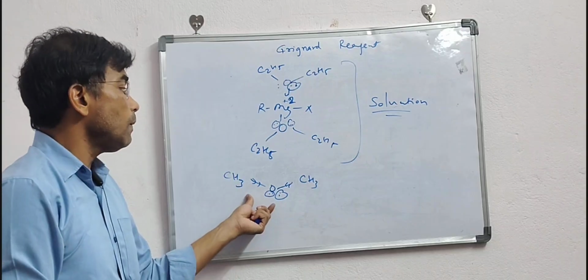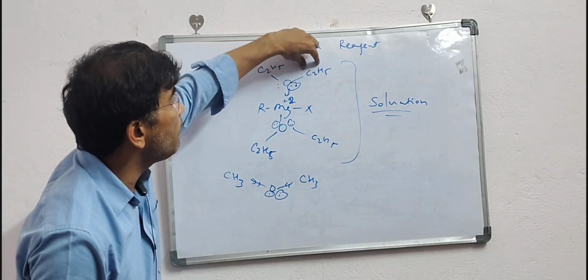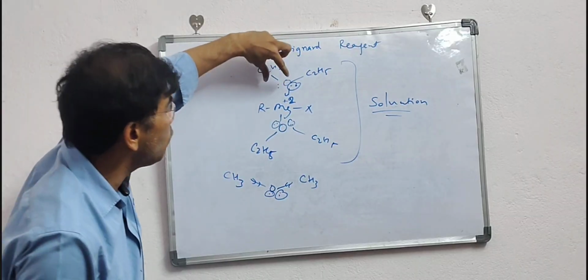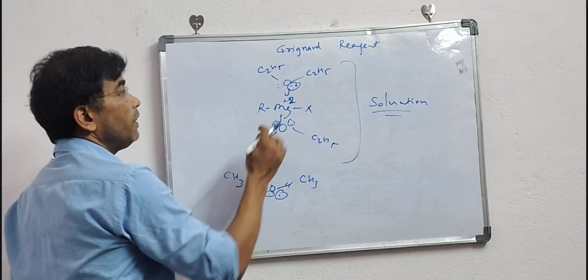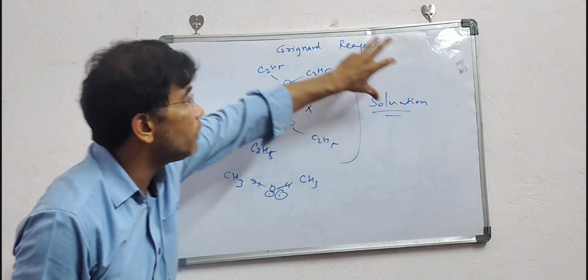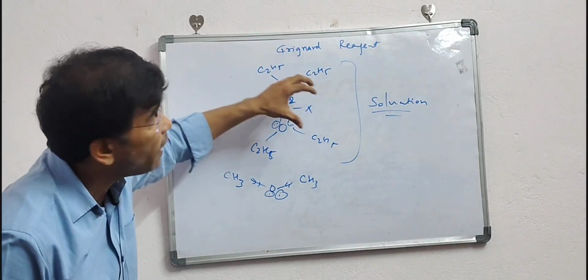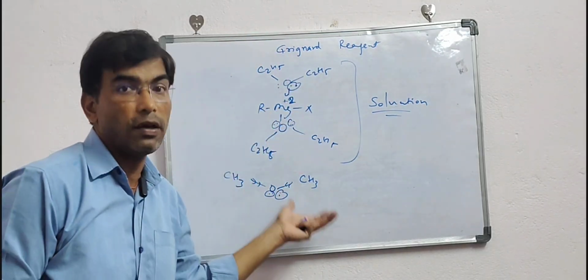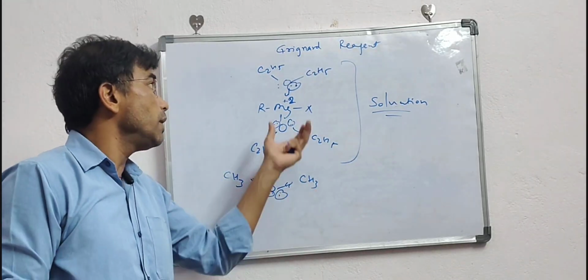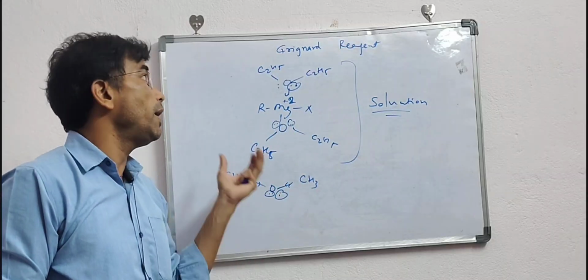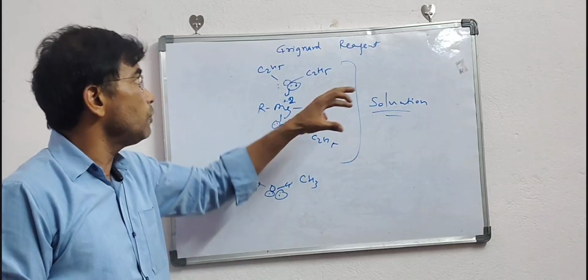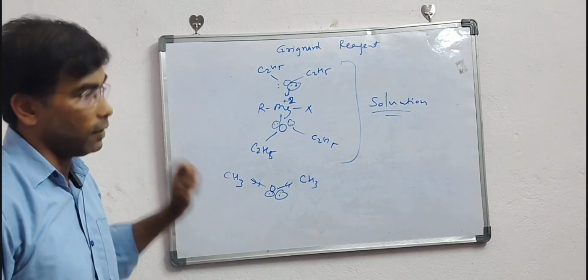So this heavier alkyl part will produce more polarity on this oxygen, and when the oxygen polarity is more, it will definitely stabilize this plus charge. In this way the solvation will occur more effectively and the Grignard reagent will become more stable. This is the use. Also, water is not there, so this compound will become more stable.